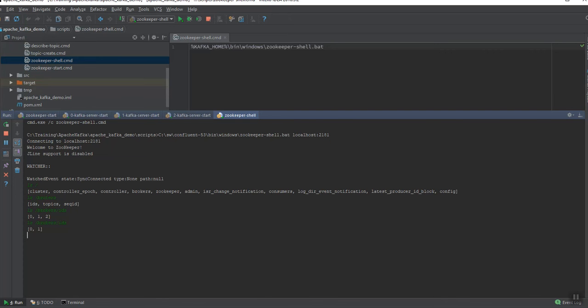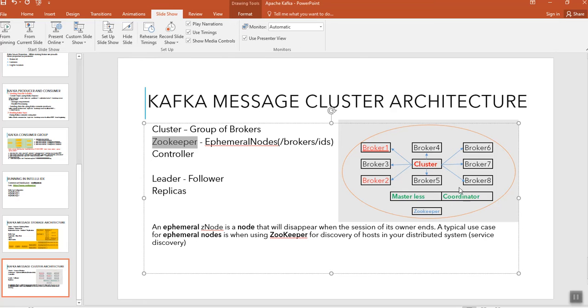Whichever broker you are creating first will be picked up as the controller broker, and the remaining brokers, when you are creating broker 2 or broker 3, even those will also try to become the controller broker, but it throws an error saying that the node already exists. So it will be listening to the Zookeeper until broker 1 goes down. Immediately broker 2 will act as a controller. It will shift the controls to broker 2 if broker 1 goes down. Let's see that in the example.